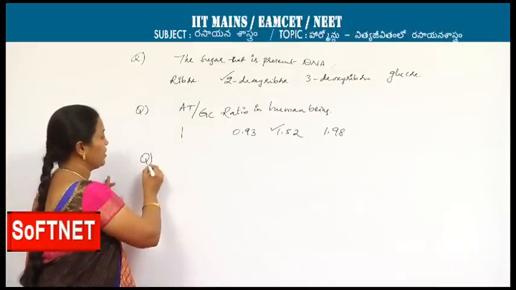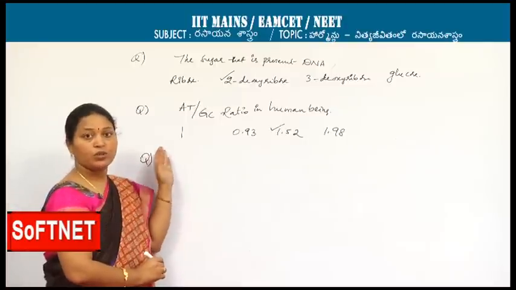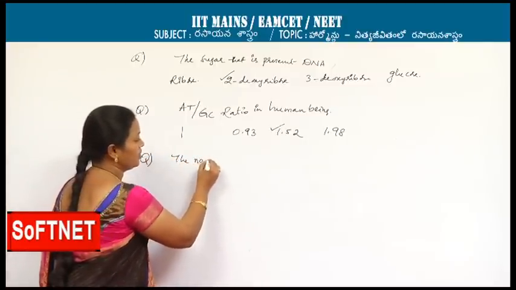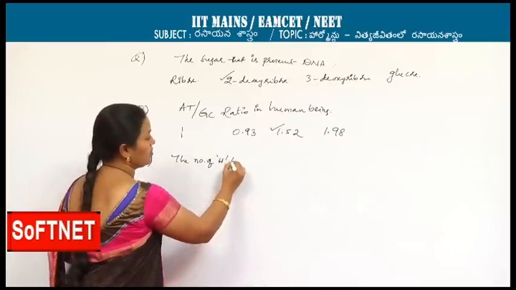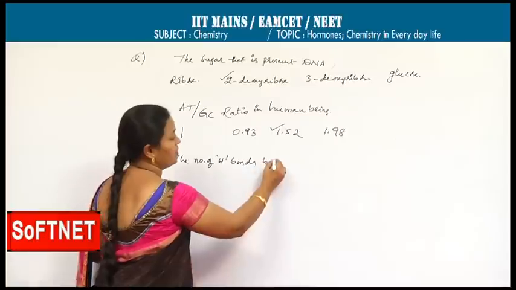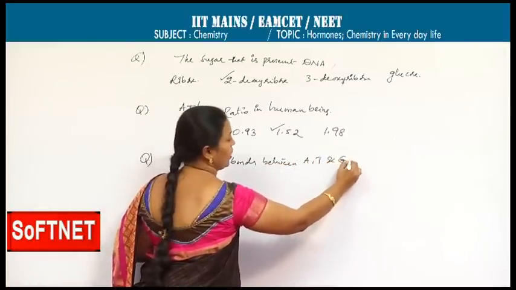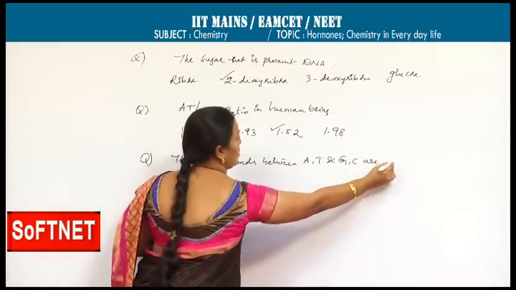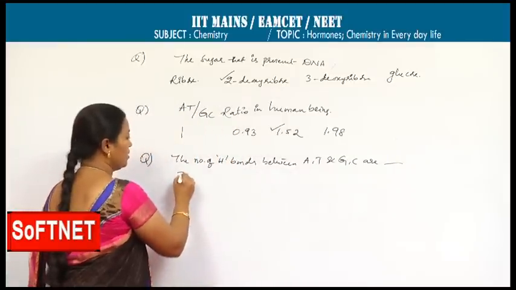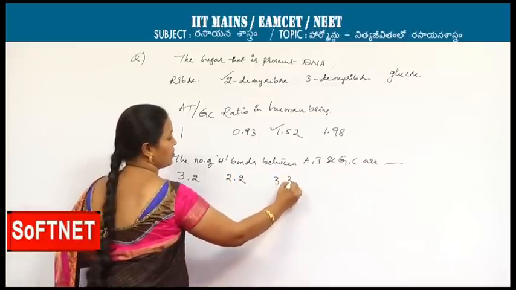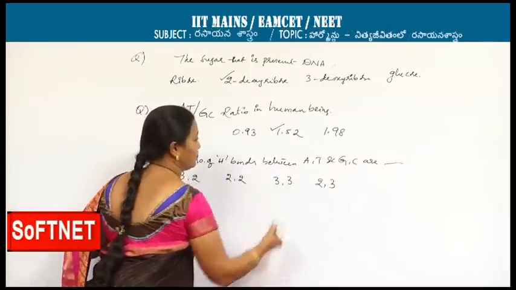Next, another question. The number of hydrogen bonds between adenine thymine and guanine cytosine are: 3, 2; 2, 2; 3, 3; 2, 3.